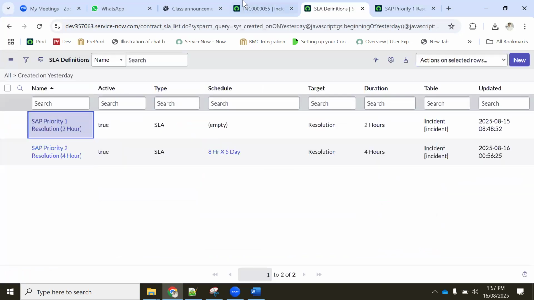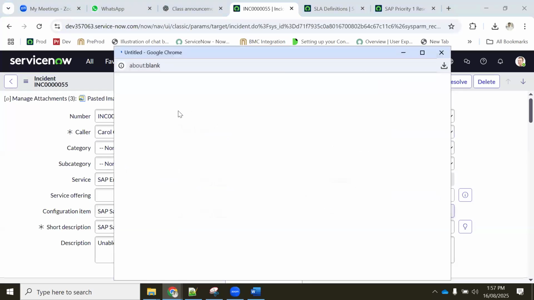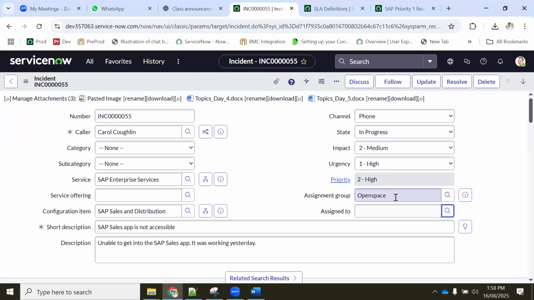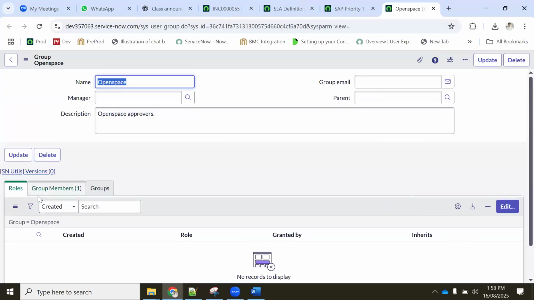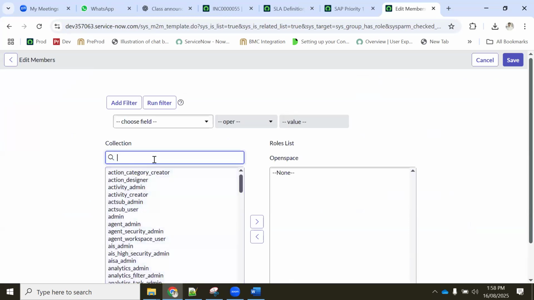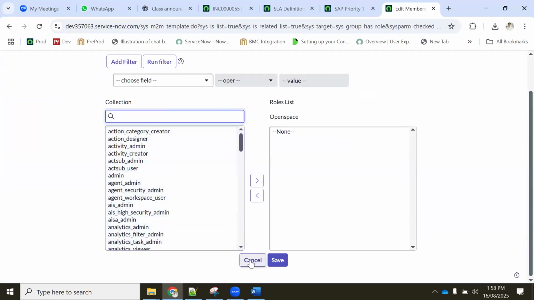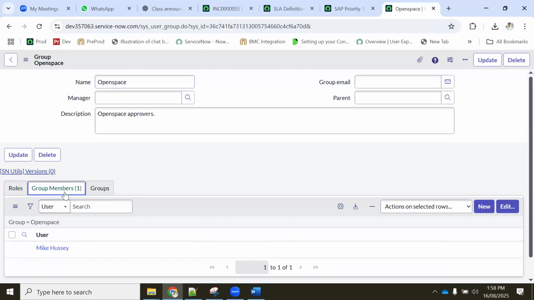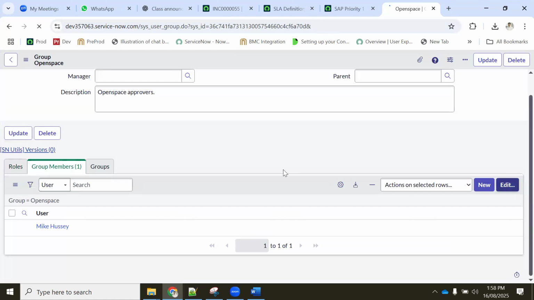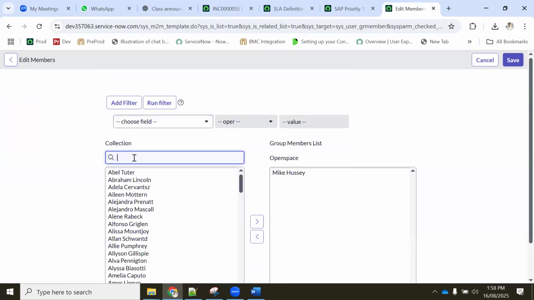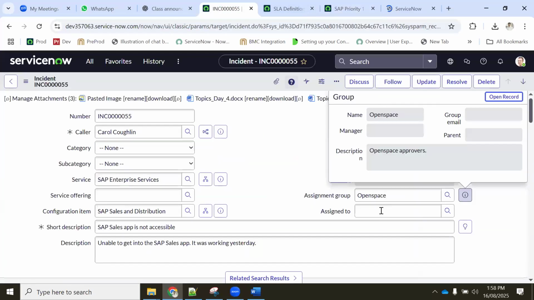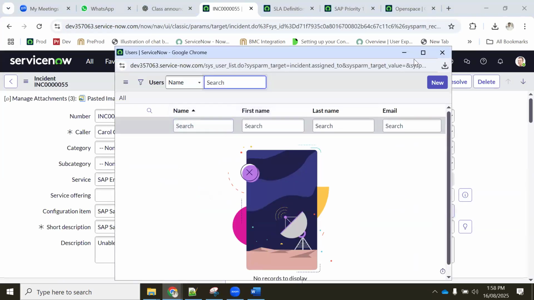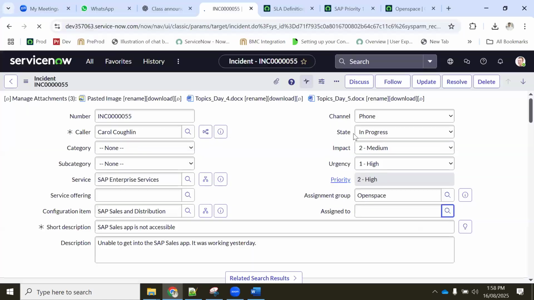Means this ticket, if somebody has taken this ticket, nobody is there in open space. So let's add open space, some users in the open space group. So adding members here, we will discuss this. We are discussing not roles, group members, correct? Mike Hussey is there. Is already. I will add able. Okay. So let's go to here. Why member support?